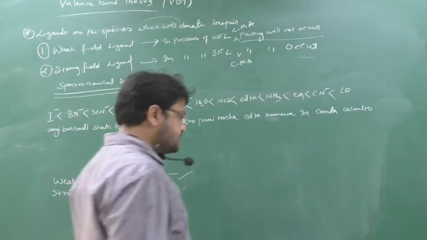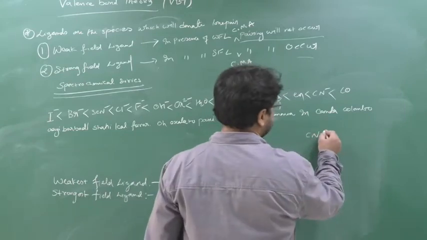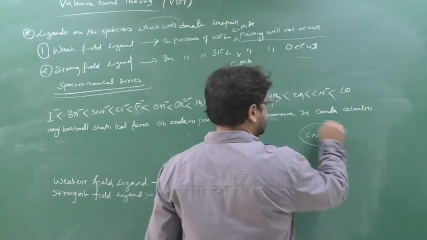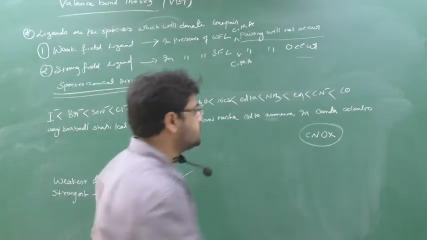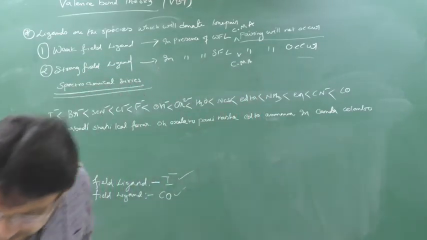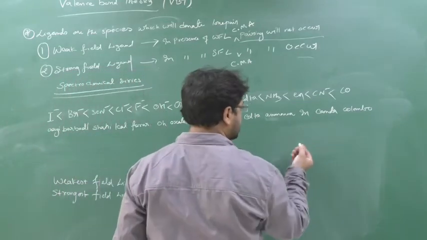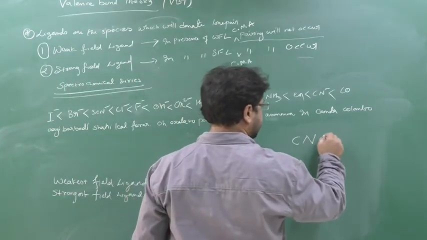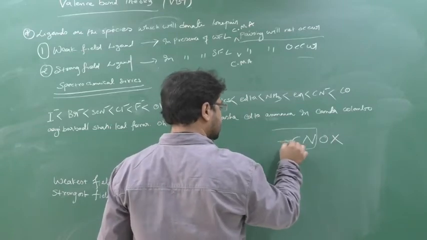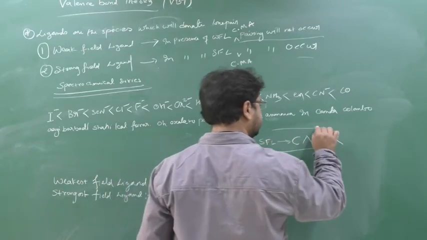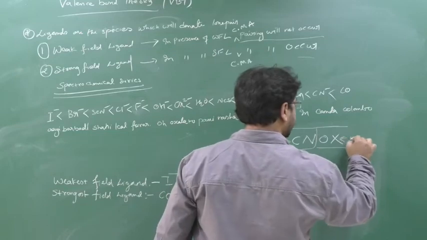In short, one more shortcut I will give you is Sinox. If you remember this shortcut it will be very easy for you. Remember what I told you: Sinox. This is one more shortcut to remember. This side is strong field ligand, and this side is weak field ligand.